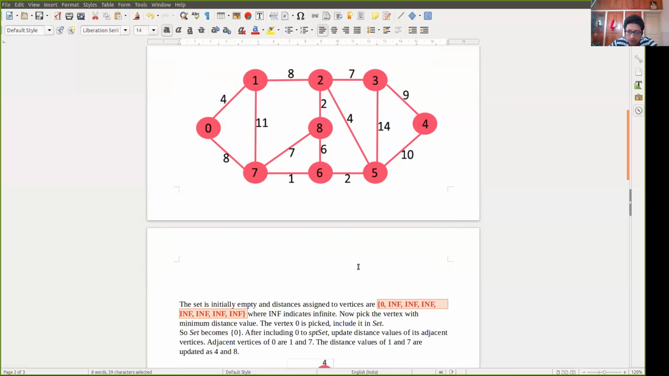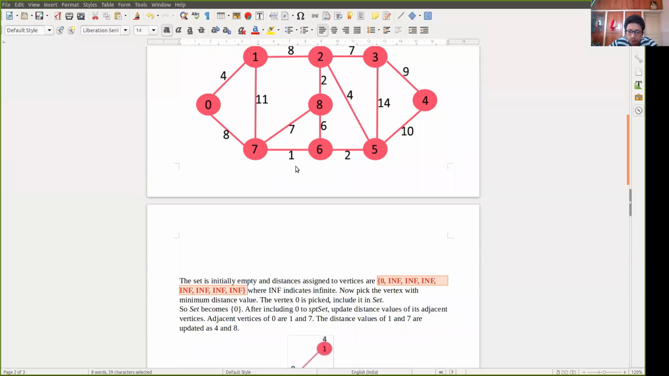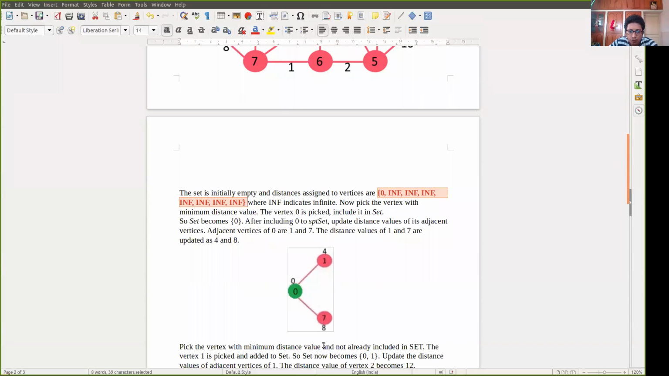So include it in the set. We are including it in the set. And then the adjacent vertices of 0 are what? 1 and 7. As 1 and 7 are the adjacent vertices, the distance values of 1 and 7 are 4 and 8. You can write it down like this here, 4 and 8. Now pick the vertex with minimum distance value and not already included in the set.